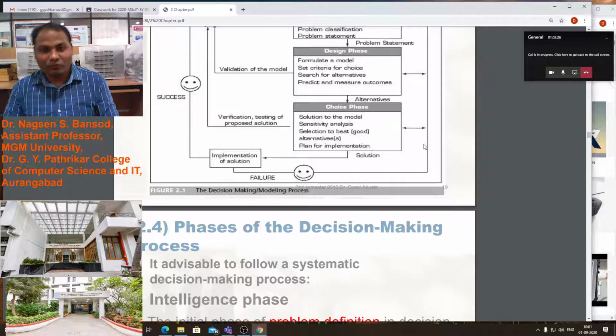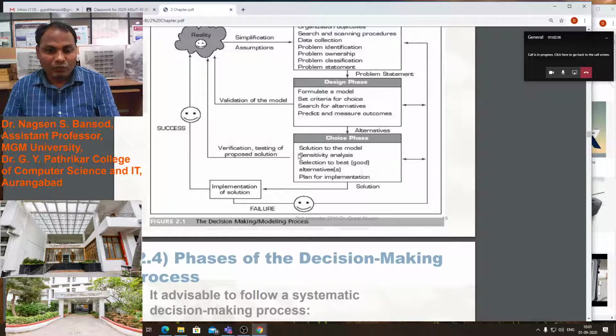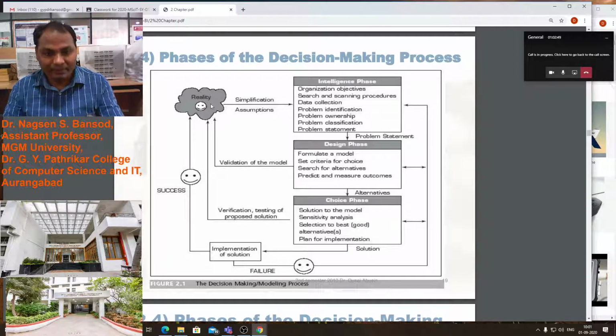If it fails, we again go back to the intelligence phase. Like this, the cycle will work. Also, in the choice phase, we verify and test the proposed solution against reality, and in the design phase, we validate the model against reality.